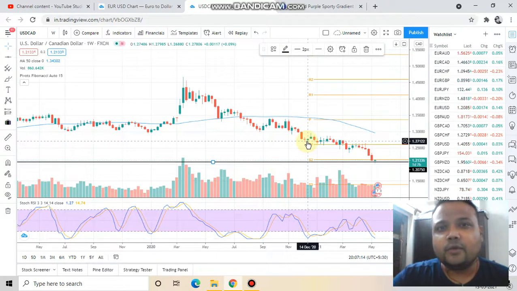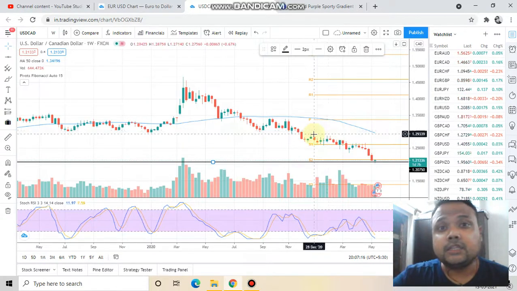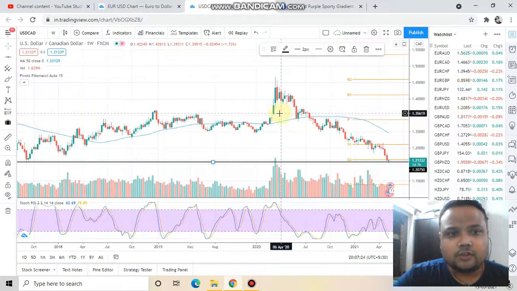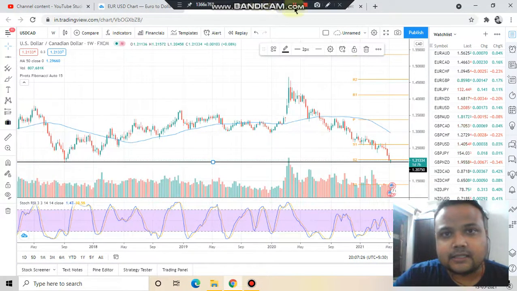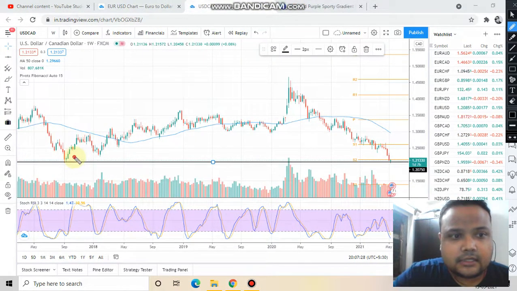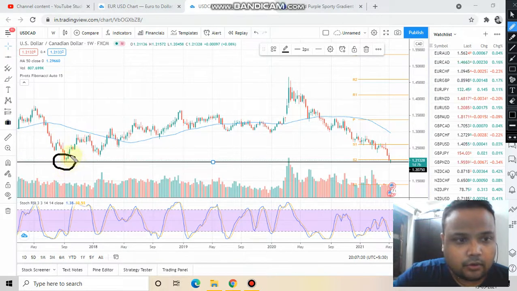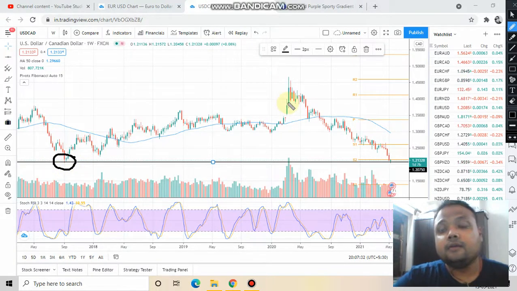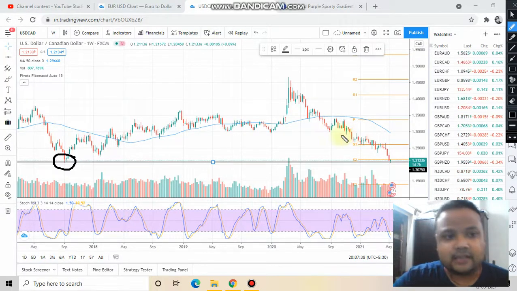As a result, we got a hammer kind of pattern on the weekly chart, and higher time frames are very crucial. So if I zoom out the chart, you can see that the market is right now standing at the support. Therefore the market is not going down that easily, unlike previous times.